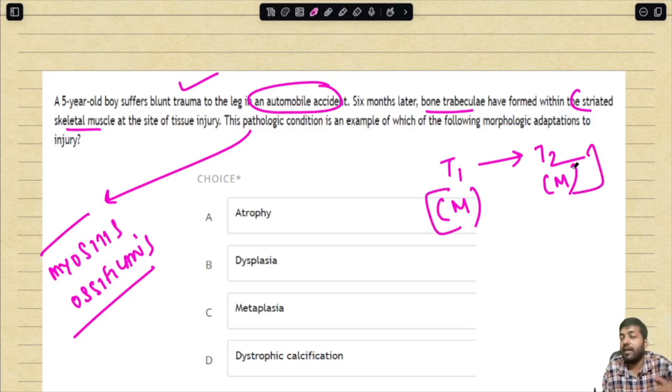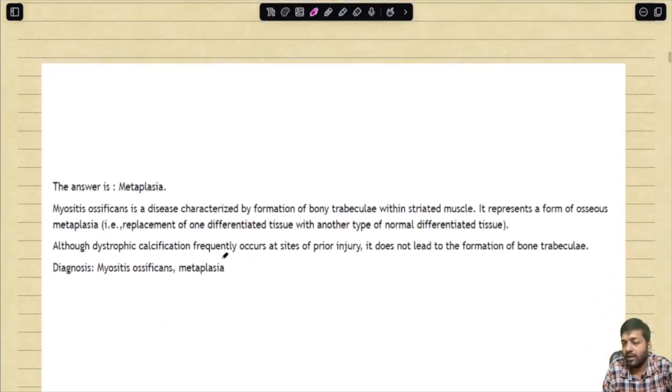Okay, so we have read about epithelial metaplasia, but over here we are discussing the examples of mesenchymal tissue metaplasia. So this is an example of a metaplasia. Again, I have given you all the details of the explanation, so I am not reading again.